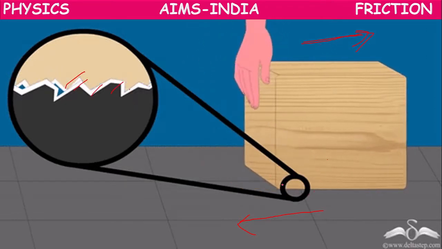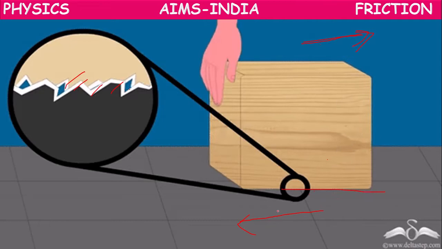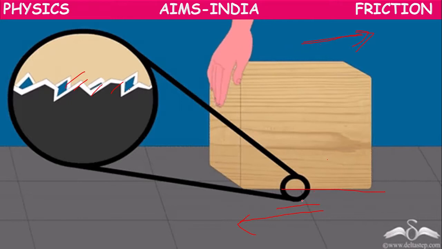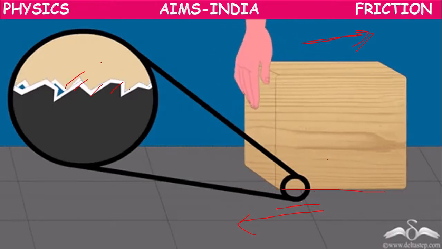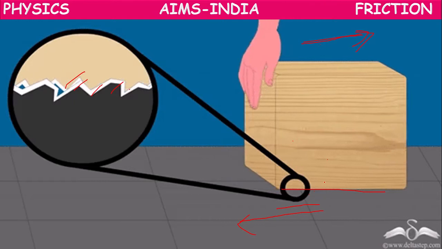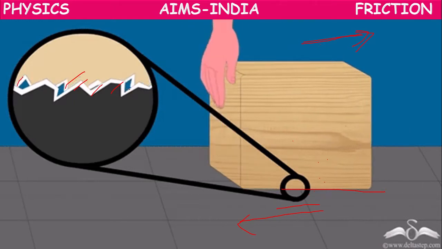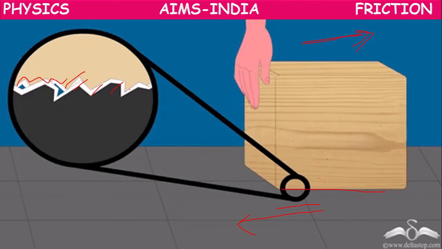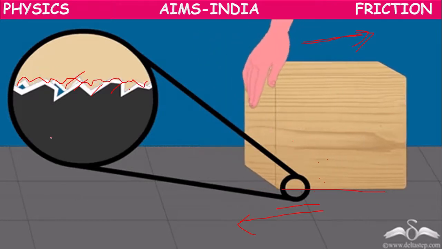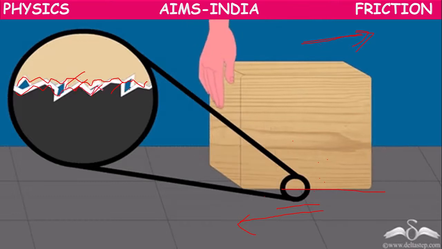Though the surface of the block and the surface of the floor look somewhat smooth to our naked eye, if we take the microscopic view, the bottom surface of the block will have some irregularities, and the top surface of the floor will also have some irregularities.